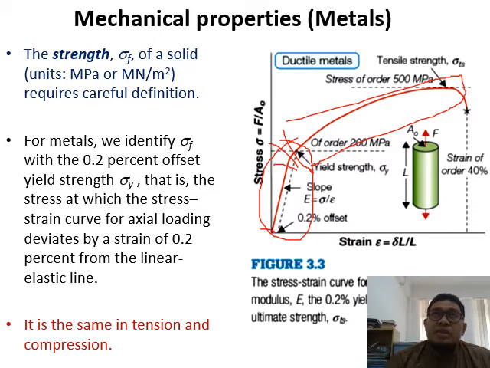Young modulus is mostly in gigapascal. Okay, so you have an offset after you reach the plastic deformation point. So you have a 0.2% offset. I think you have already learned the stress strain curve in engineering materials and also strength of materials.